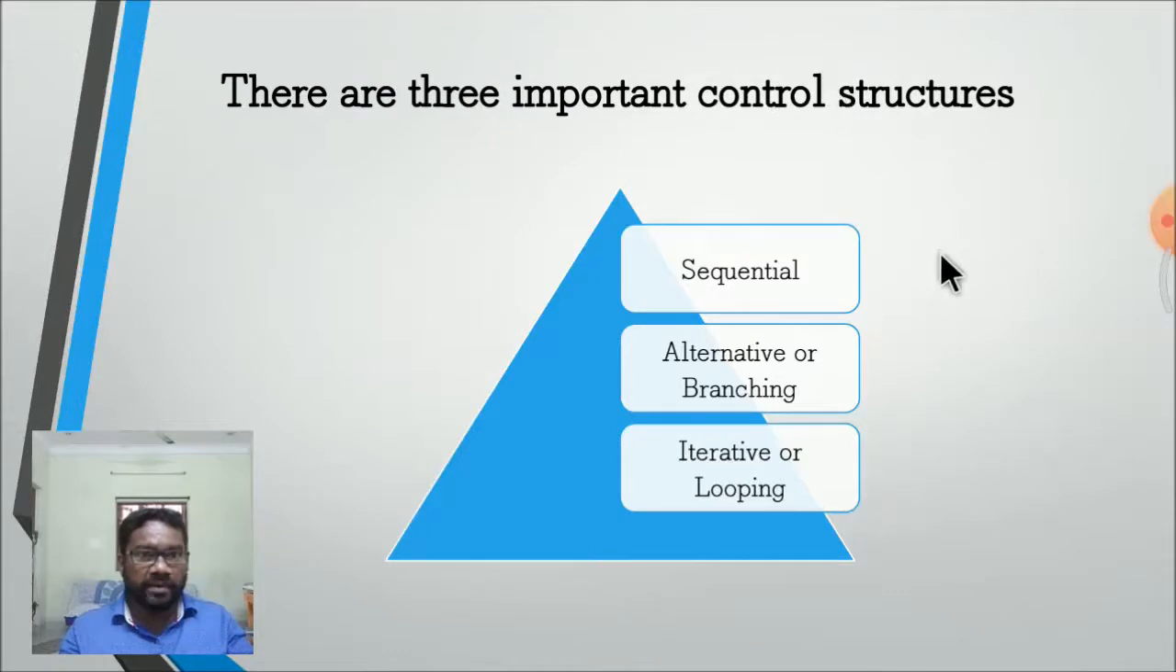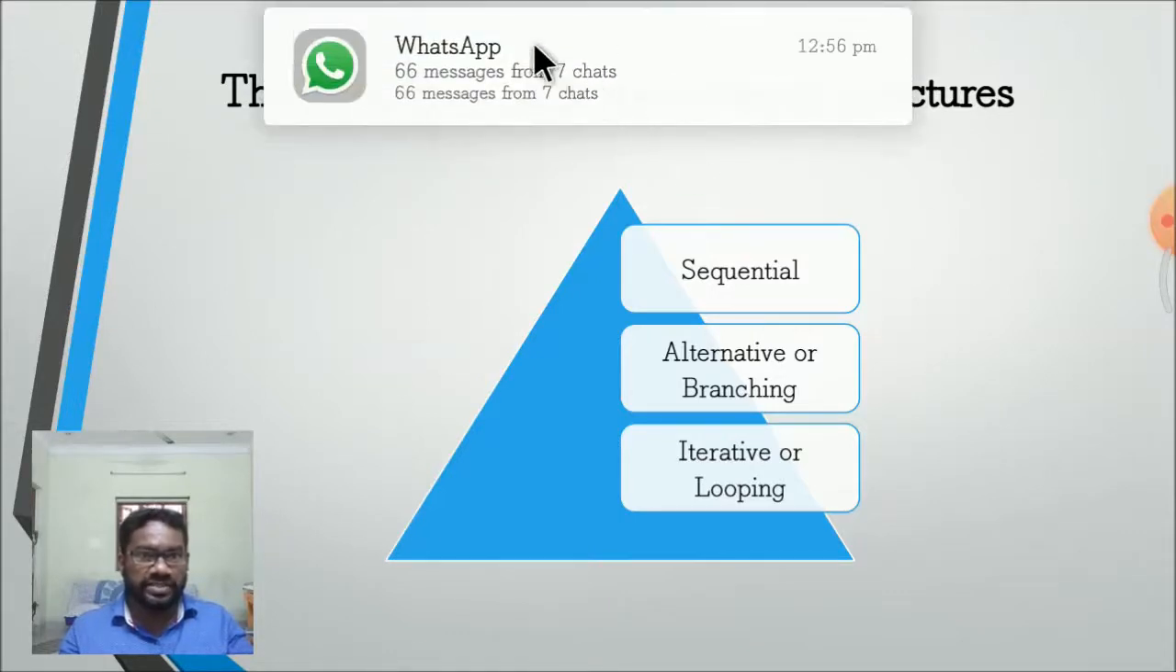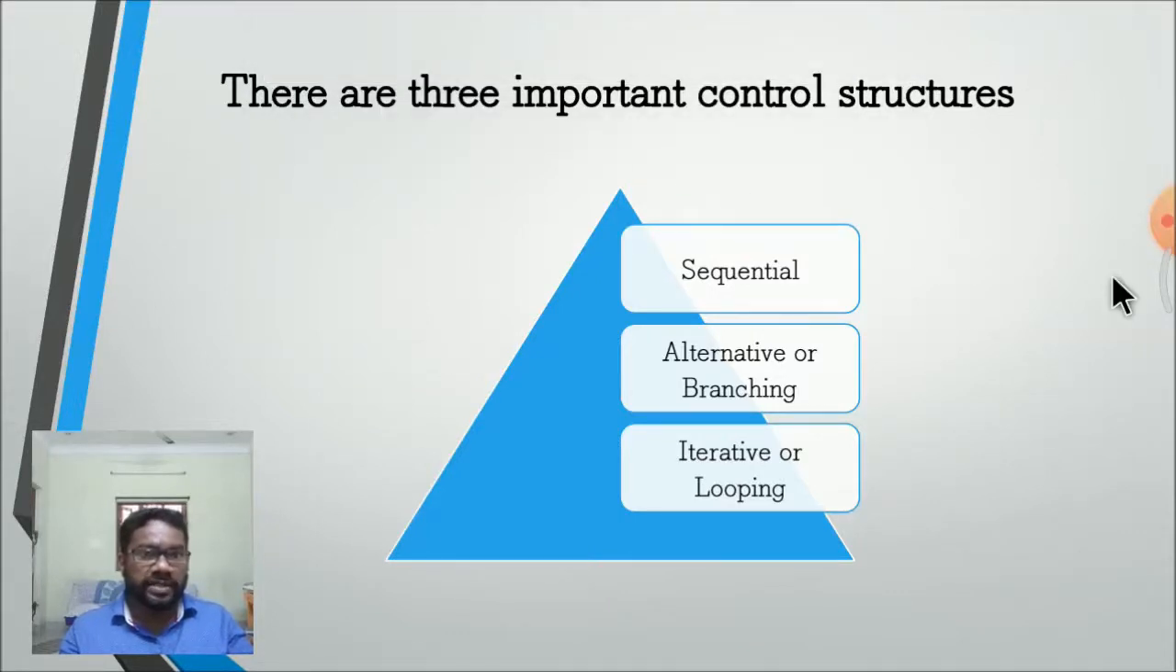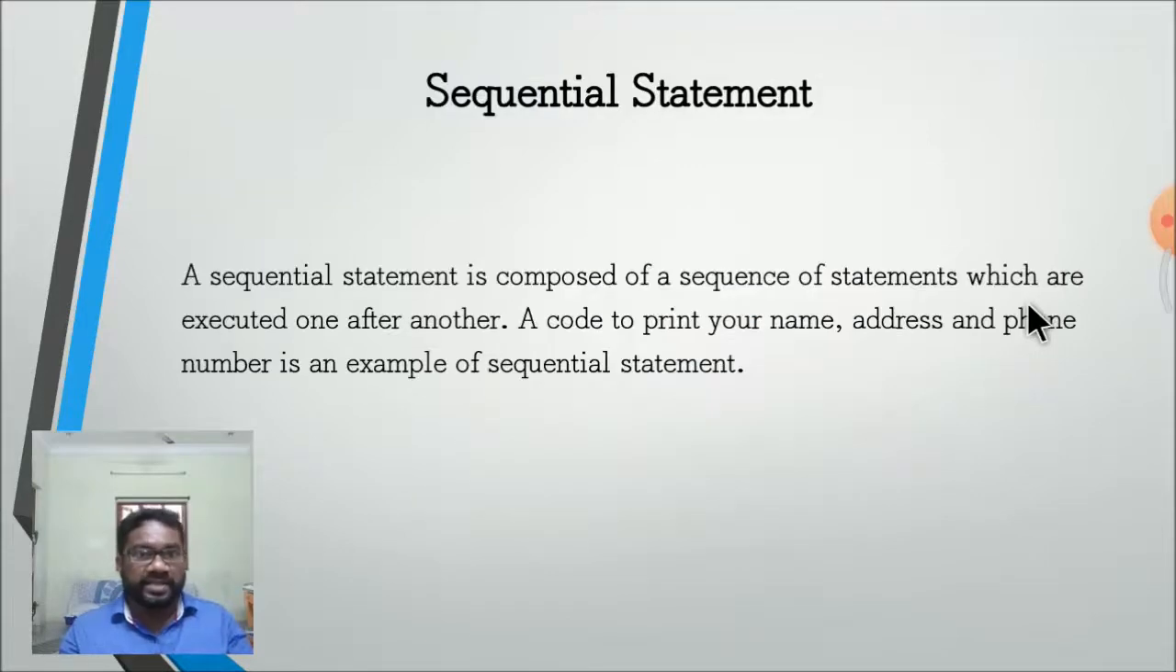There are three important control structures: the sequential statement, the alternative or branching statement, and the iteration or looping statement. The sequential statement is a sequence of statements which are executed one after another. Printing your name, address and phone number are examples of sequential statements.